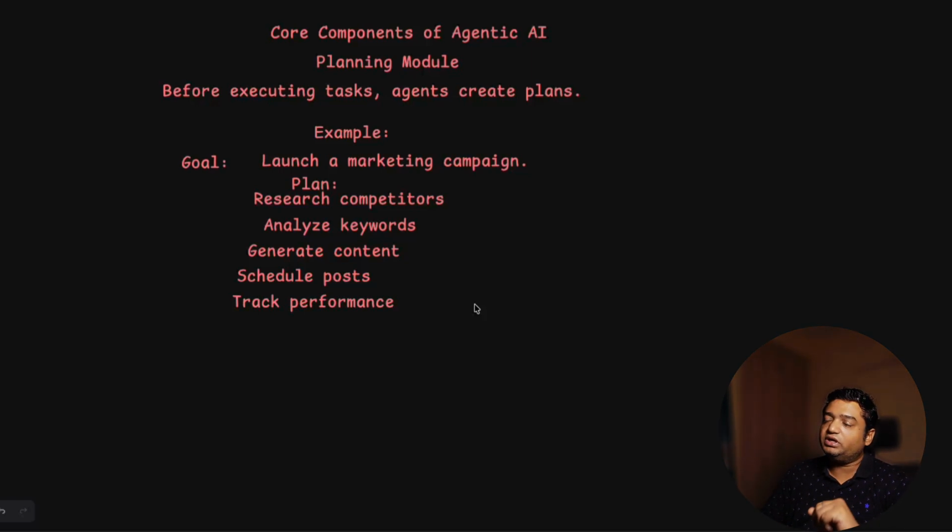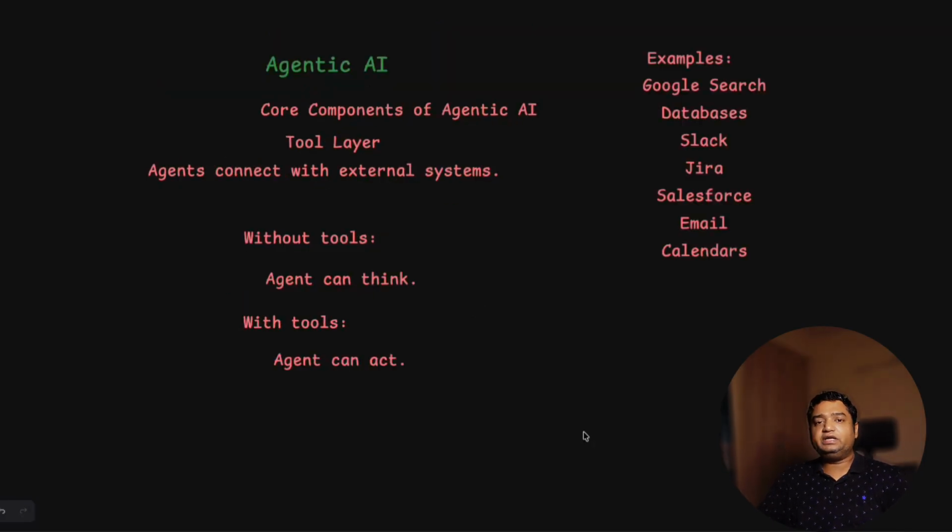Now the other important component is the tool layer. Like I mentioned at the start of the video, tool calling capability is also a bigger reason that generative AI has become very popular these days. So we'll look into the tool layer now. One of the biggest advantages of agentic AI is that it doesn't just think and give you the answer. It can also act on its answers. To act on the answer, the agentic AI needs some tool.